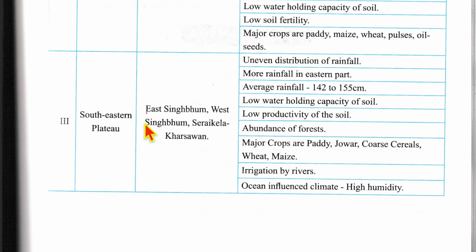Now, southeastern plateau. East Singhbhum, West Singhbhum, Seraikela Kharsawan, uneven distribution of rainfall, more rainfall in the eastern part. Average rainfall is 142 to 155 centimeters. Low water holding capacity of soil, low productivity of soil, abundance of forest. Major crops are paddy, jowar, coarse cereals, wheat, maize. Irrigation is done mainly by rivers. Ocean influenced climate, therefore high humidity is there.